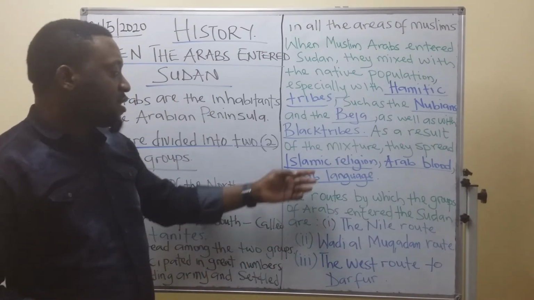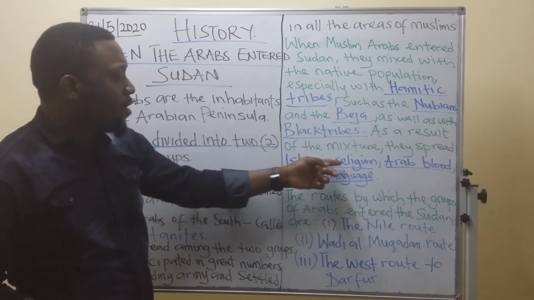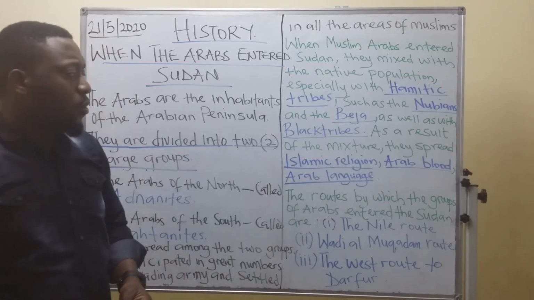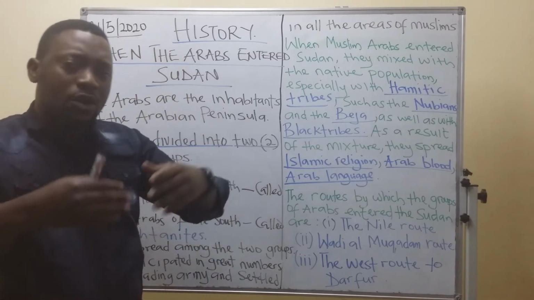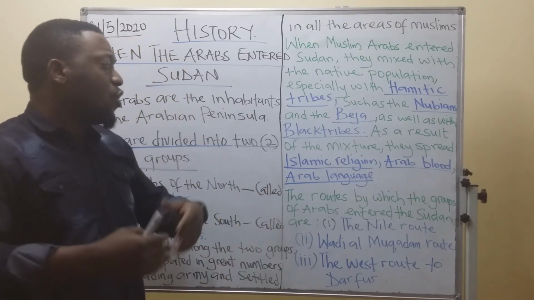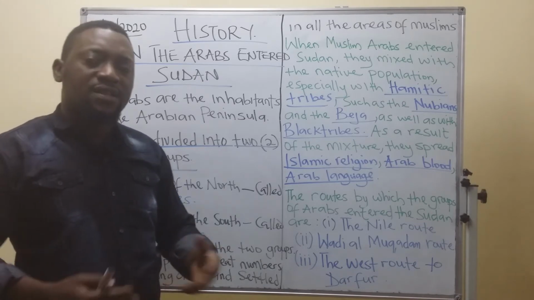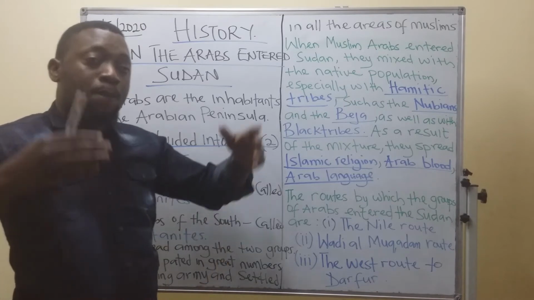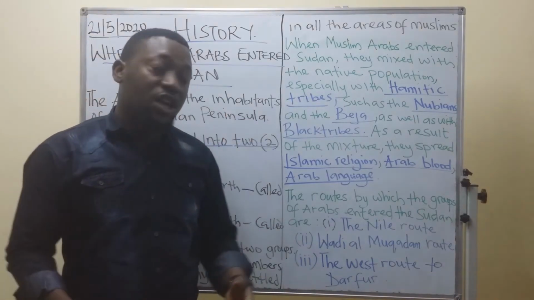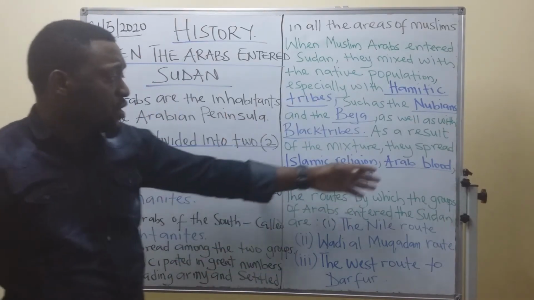Firstly, let me speak on the Islamic religion. When the Muslims entered Sudan, they made sure that where they conquered, people had to practice the Islamic religion. That is number one thing they did. Then the second one is the Arab blood.